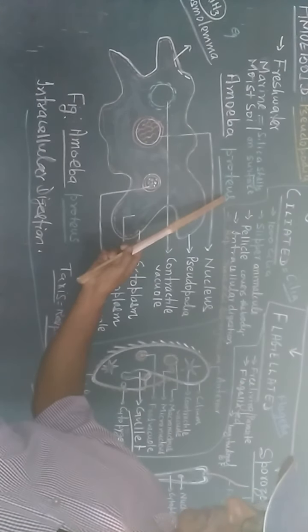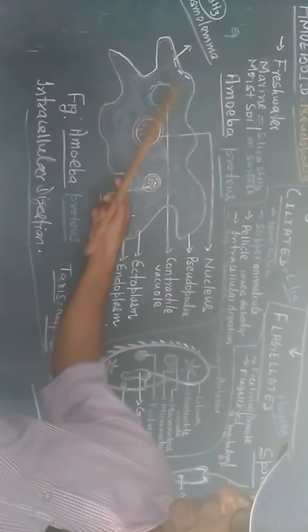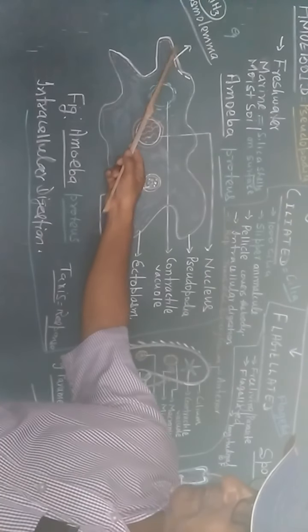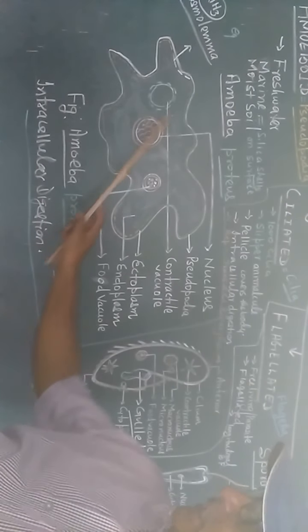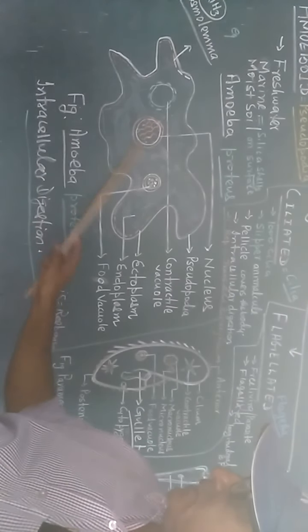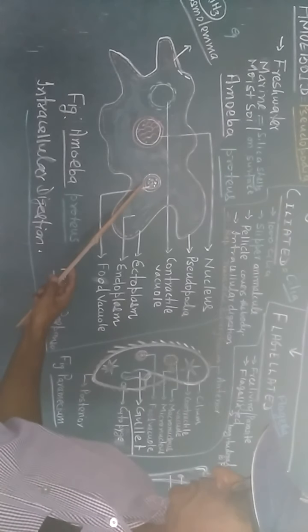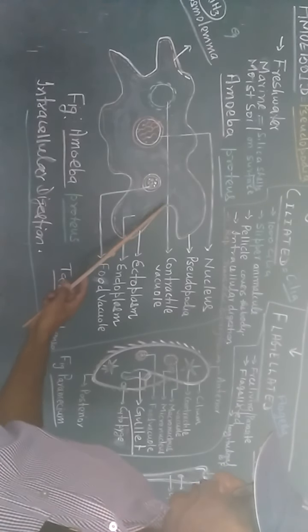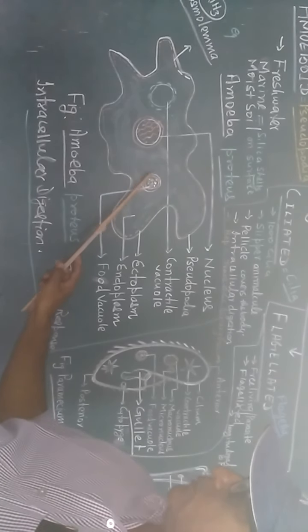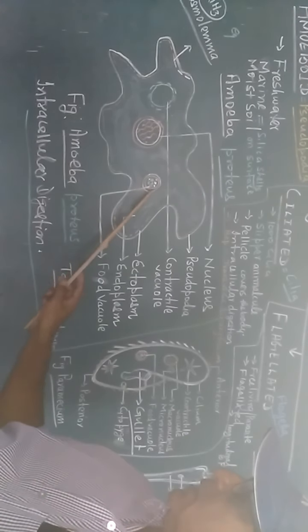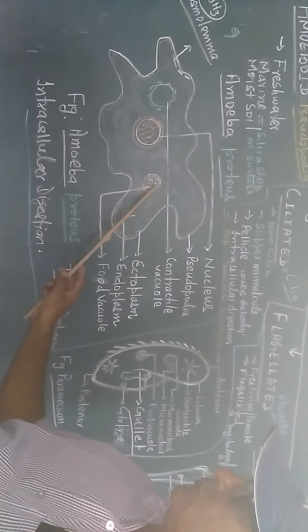So Amoeba proteus is the most common one. They excrete ammonia through their plasma lemma, so they are ammoniotelic. Here are the contractile vacuole, nucleus and food vacuoles, the food cup. When food is engulfed by pseudopodia, lysosome encounters the food cup to form a food vacuole where digestion occurs.